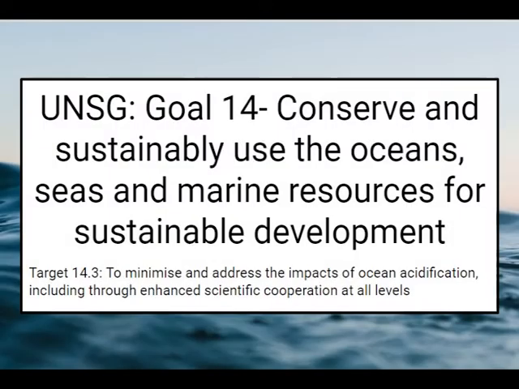Everyone, and welcome to our presentation on the United Nations Sustainable Development Goal. The 14th goal is to conserve and sustainably use the oceans, seas and marine resources for sustainable development. Our chosen focus target, 14.3, is to minimise and address the impacts of ocean acidification, including through enhanced scientific cooperation